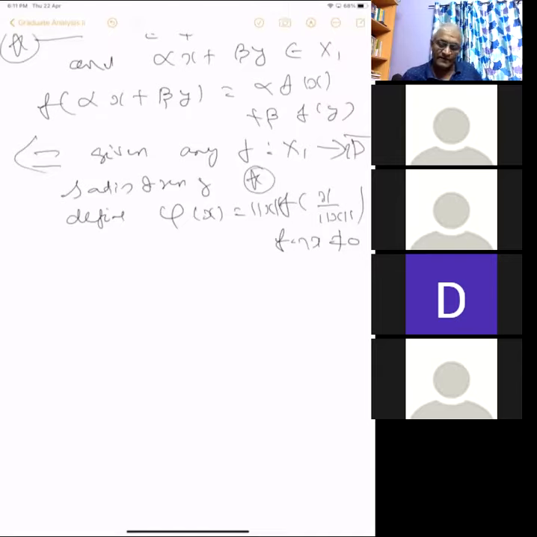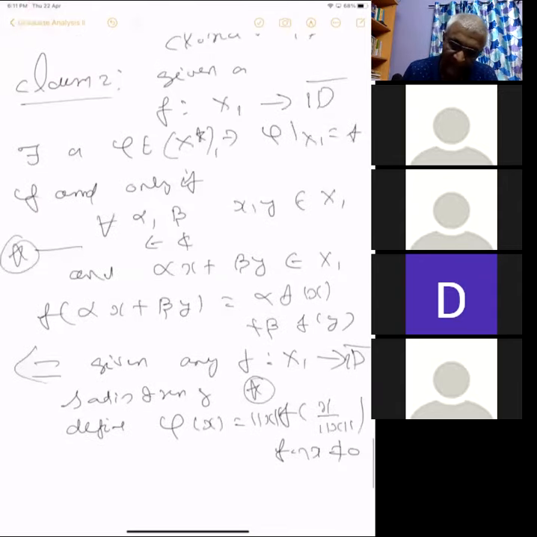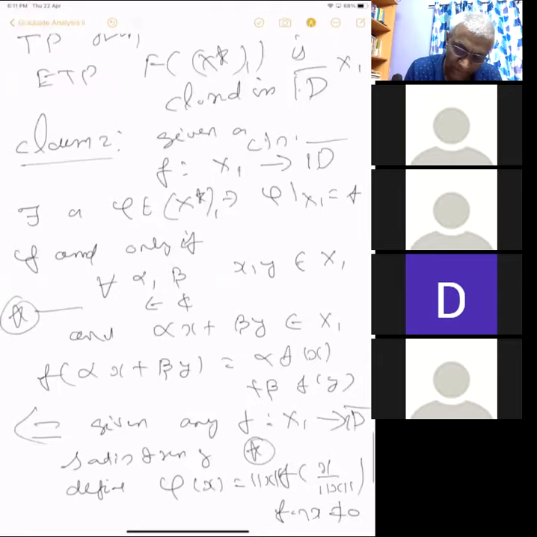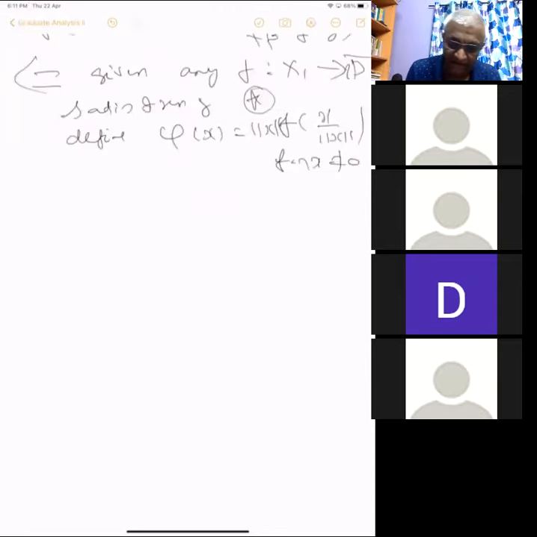So for phi of x for x not equal to 0, we have to define it when x is not in the unit ball, and it is defined by this. Then we have to verify that this phi is actually linear. We need it continuous, and phi will also be continuous when we define it like this. So we only have to verify the linearity of this. Then phi is linear.